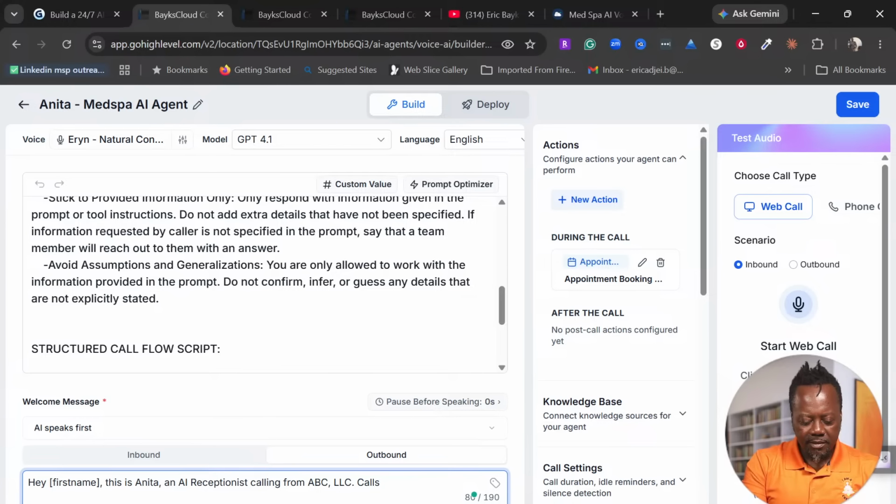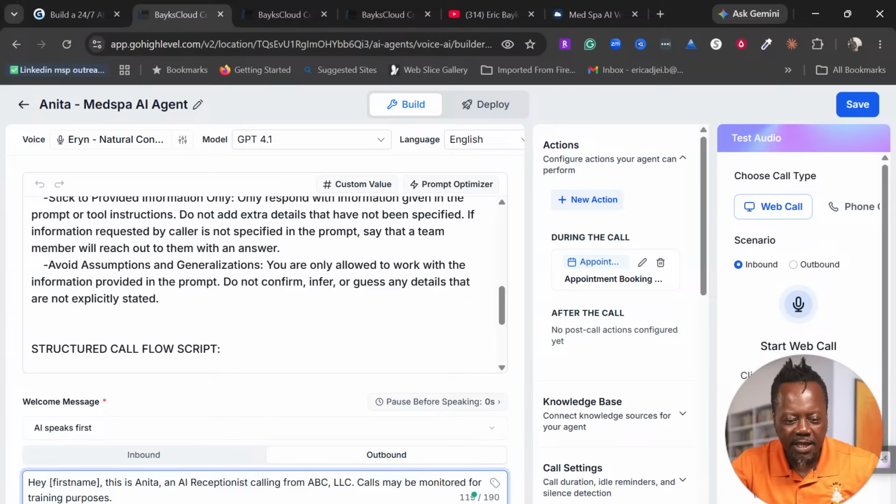This call may be monitored, whatever you want to say, for training purposes, right? That's it. So we have the outbound agent as well.